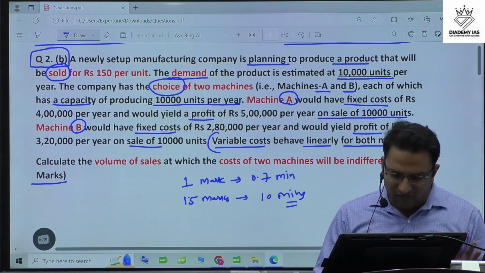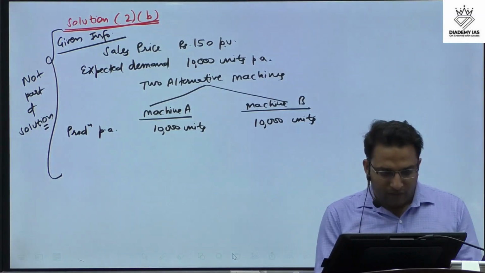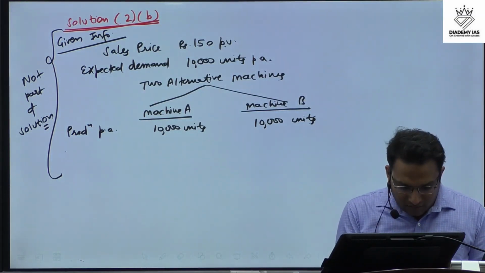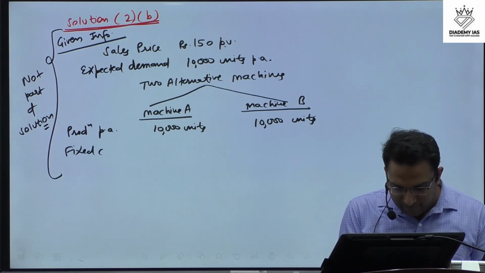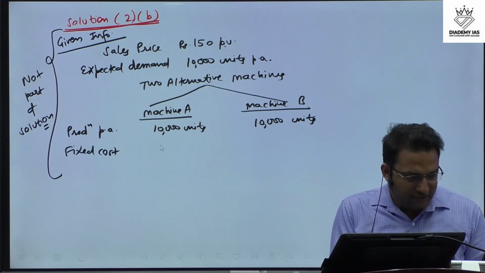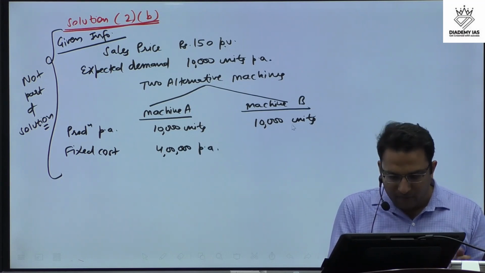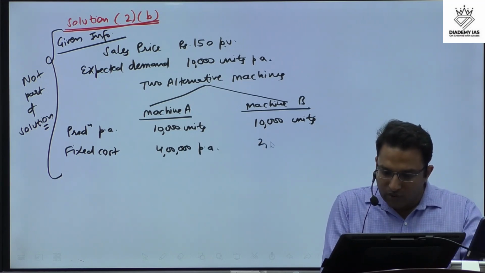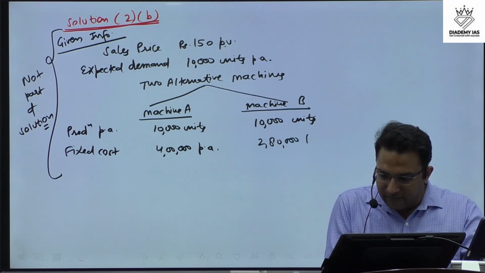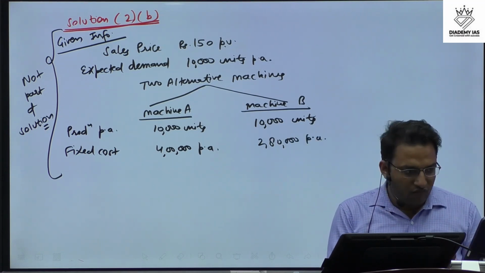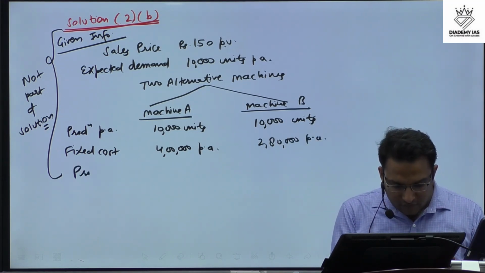Okay, so now again we will write the information given in the question. I am just again writing the information. So we have the fixed cost, that is 4 lakh per annum and 2,80,000 per annum, right? Now we have the profit.